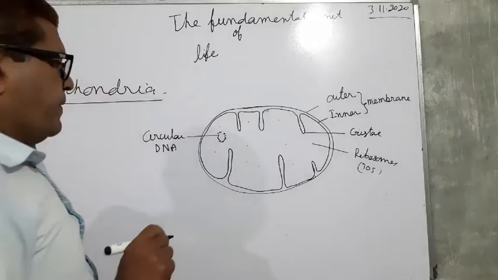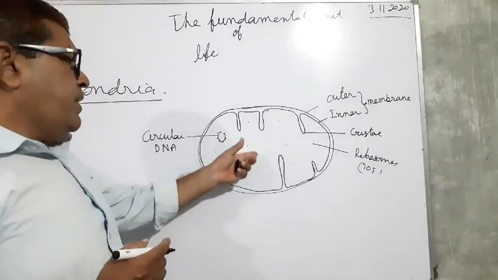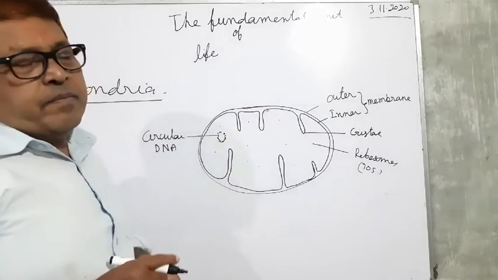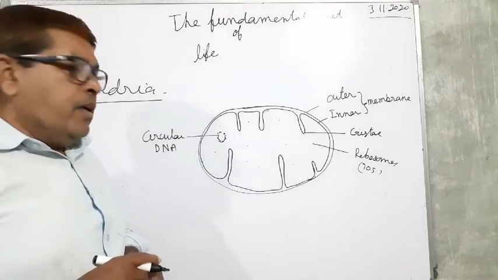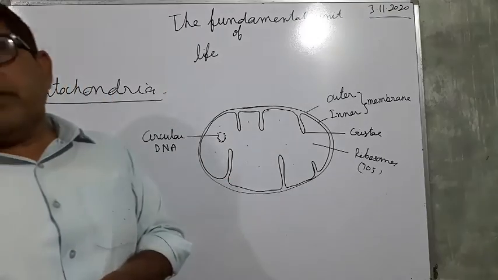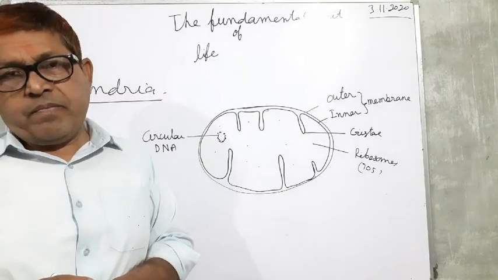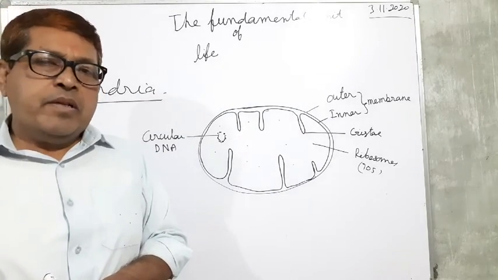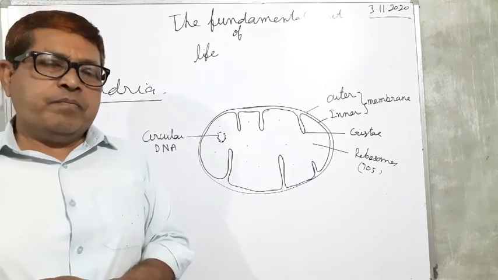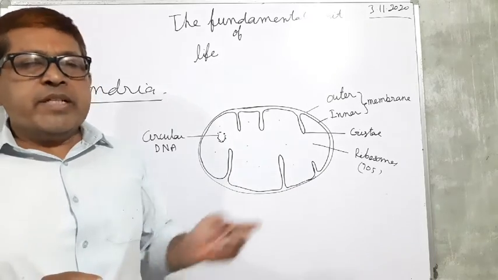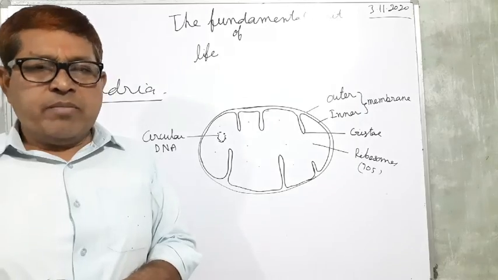The matrix has enzymes, and they perform the process of cellular respiration. Here, energy is generated in the form of ATP. That is why mitochondria is called the powerhouse of the cell.